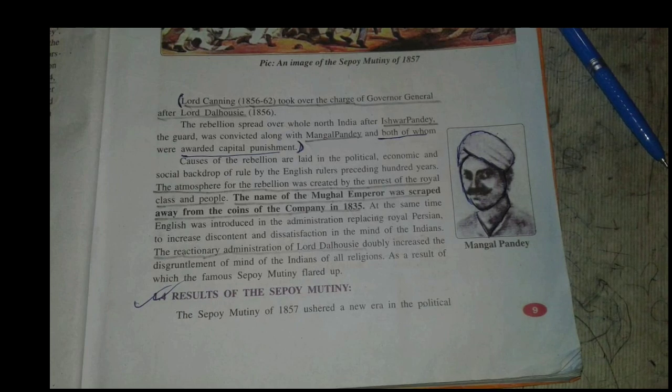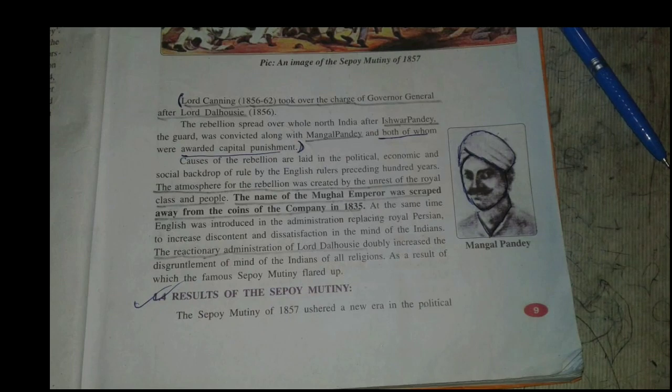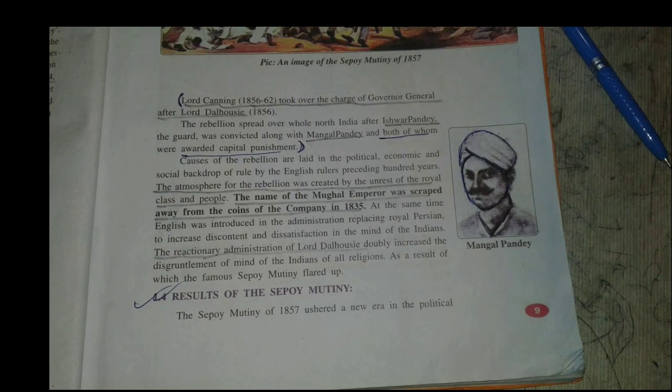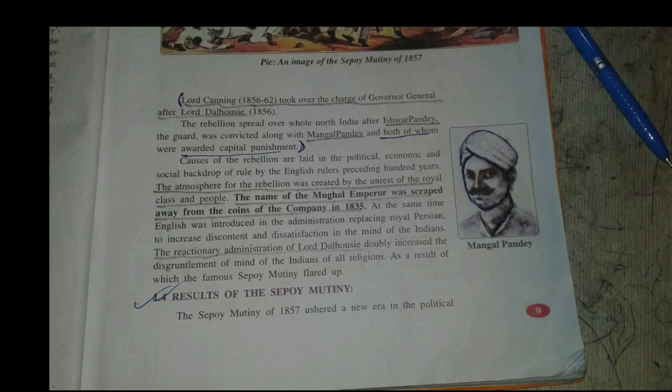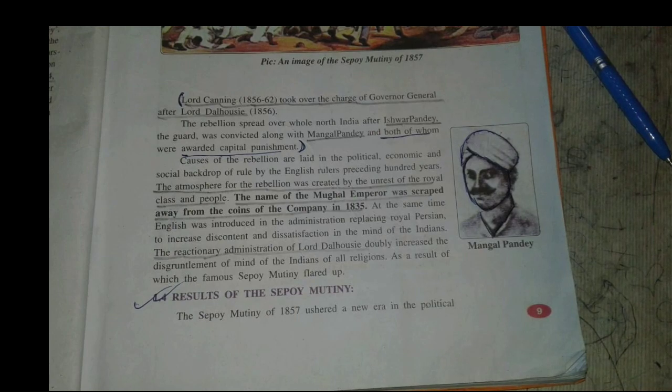During the first phase, the British tried through various means to bring different regional rulers under their control, that is, to extend the British Empire.